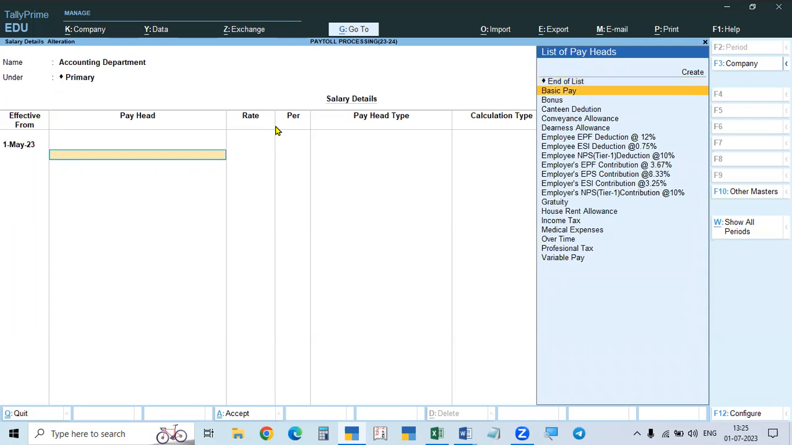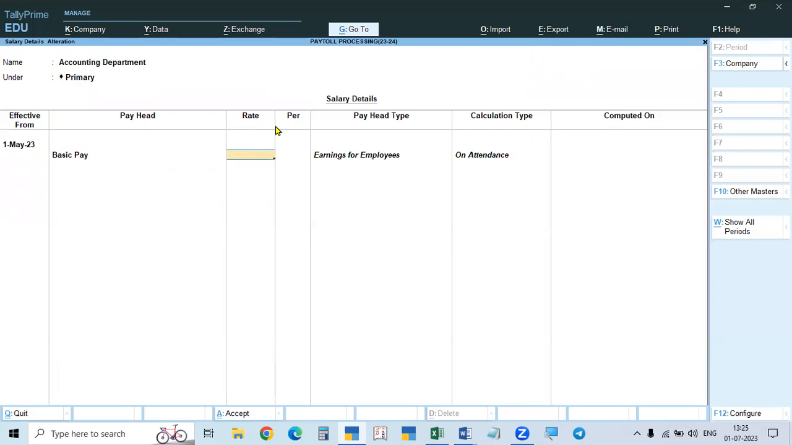First of all, when you are defining the salary: first earning pay heads, then general deductions, then employer earning deductions, then statutory deductions, then employer contribution. So for basic pay, you don't give any amount.